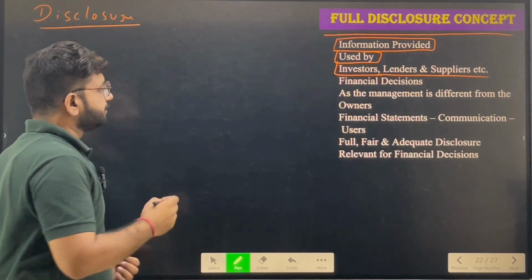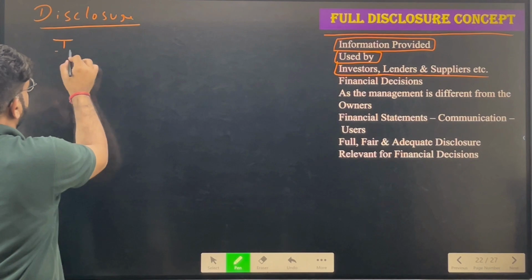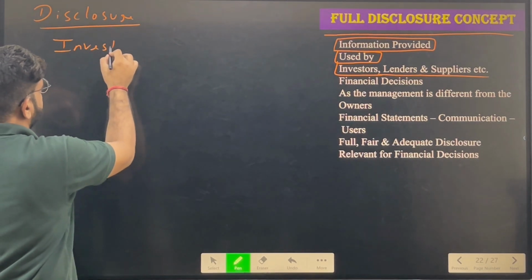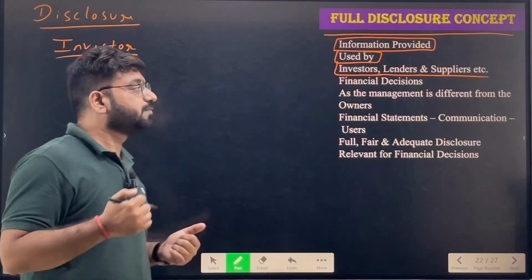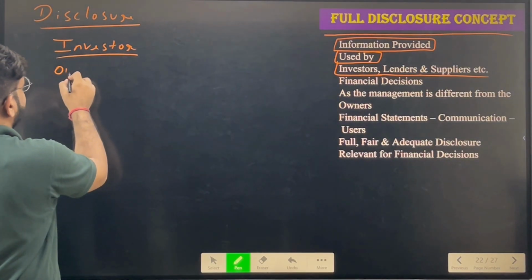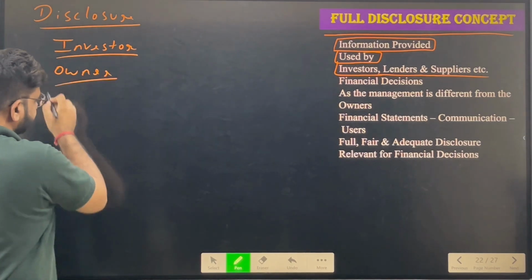Now, who is the investor? An investor is the person who has invested money into our business. Suppose he had 10 lakhs and has invested the amount as capital into our business. So obviously, he needs to know the full information. Since he has invested, he has become an owner of that company as well.